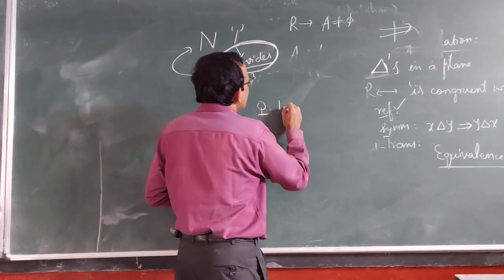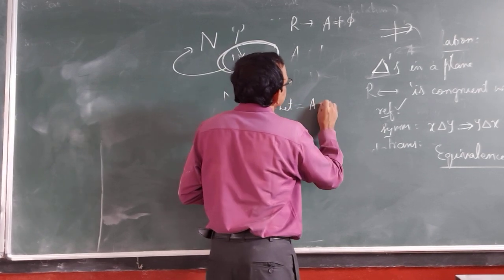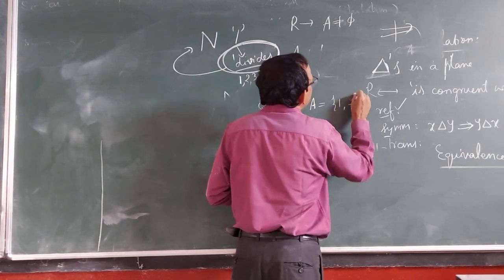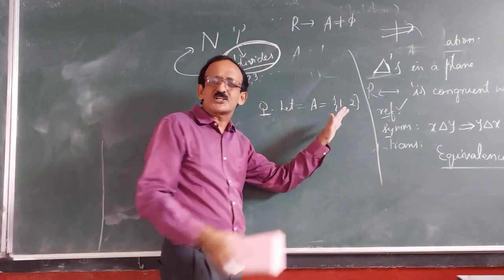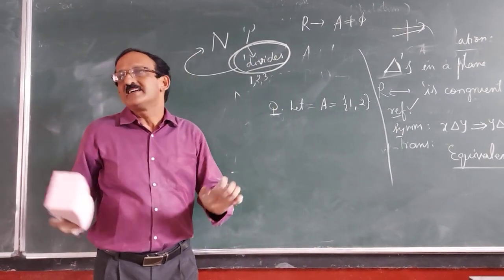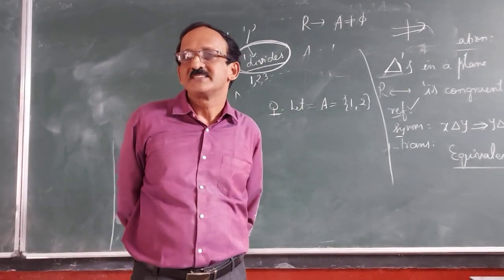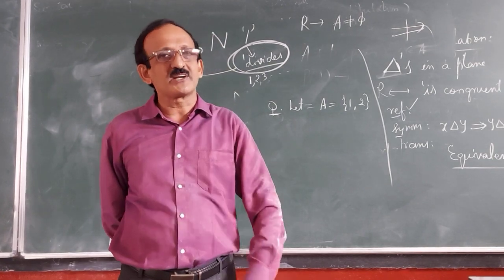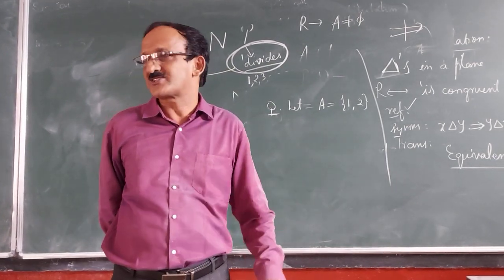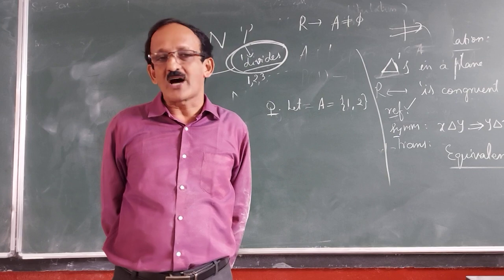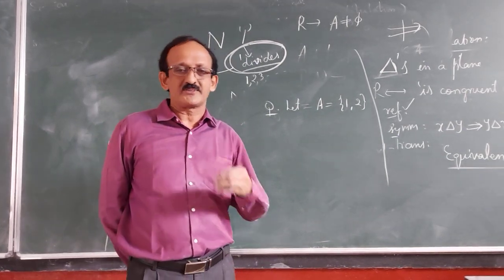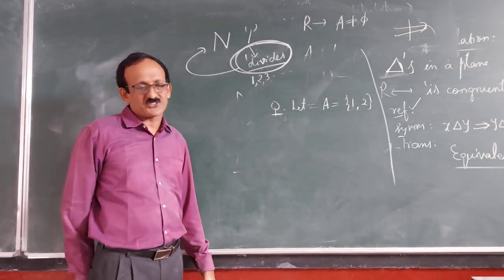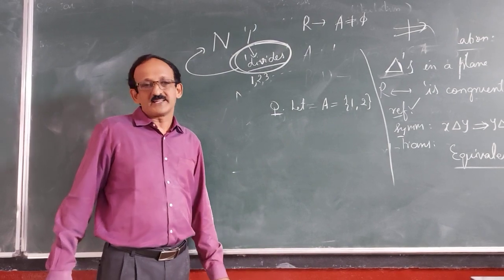Okay. Let A be the set {1, 2}. I give the smallest possible example so that all of you must answer the question, and I must see your answer in the Google Classroom at the earliest. As soon as you go through this video, you have to answer the question and put it in the comment box there, in Google Classroom. Right?